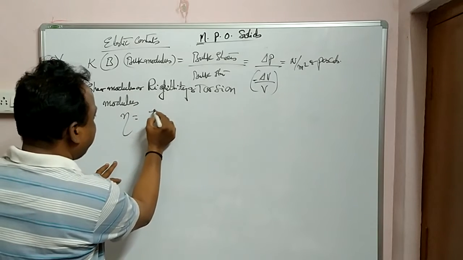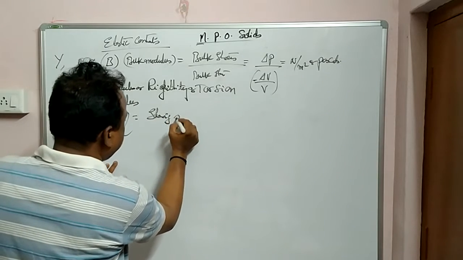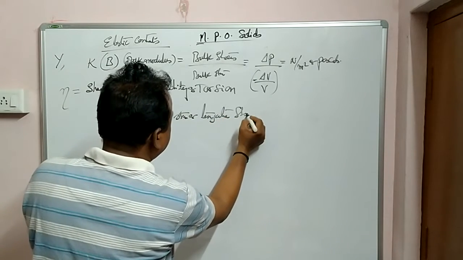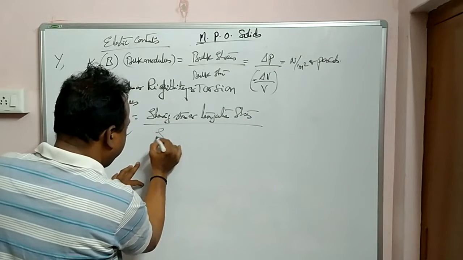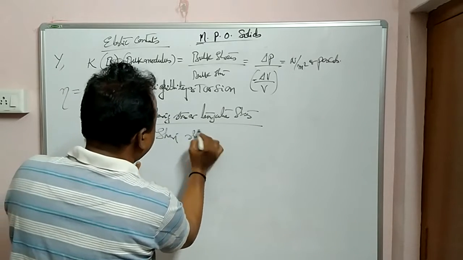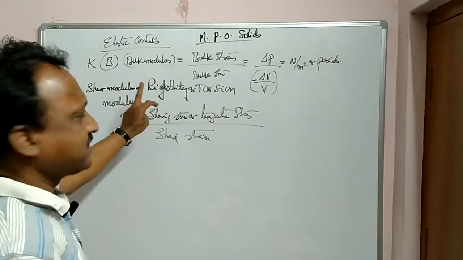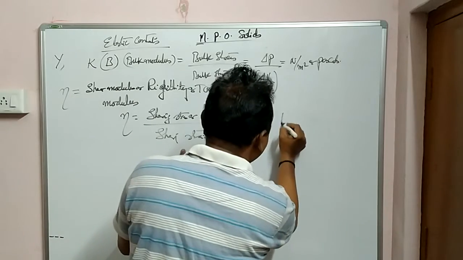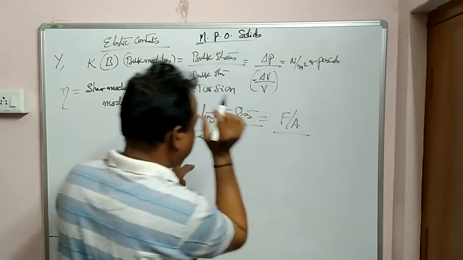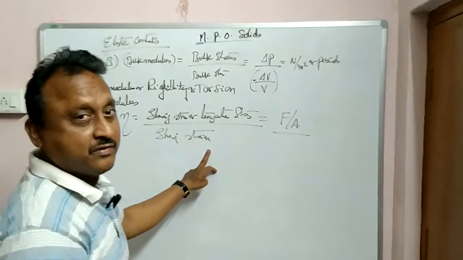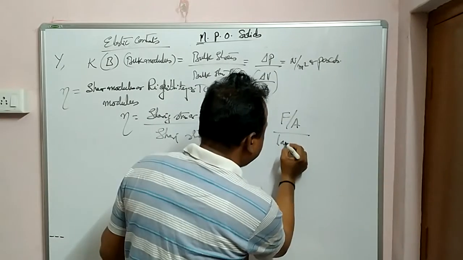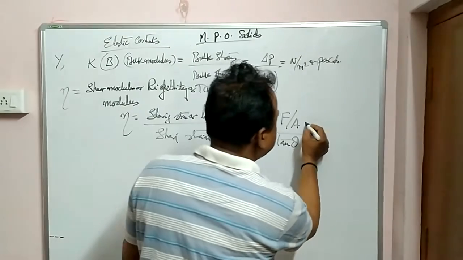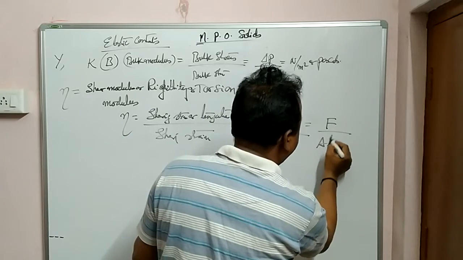Eta is shearing stress or tangential stress to that of shearing strain. How do we define shear modulus, rigidity modulus? Shearing stress to that of shearing strain. Shearing stress is normally F by A. Shearing strain, as I told you, is nothing but tan theta, delta L by L or delta X by L. So this is F by A tan theta.